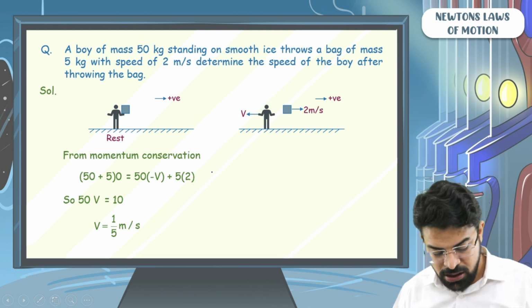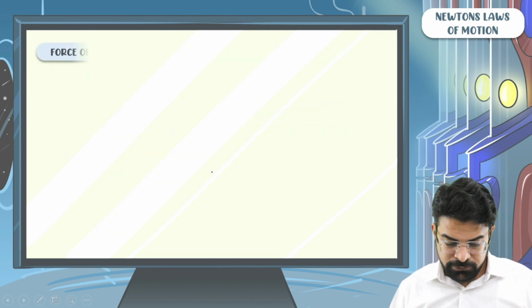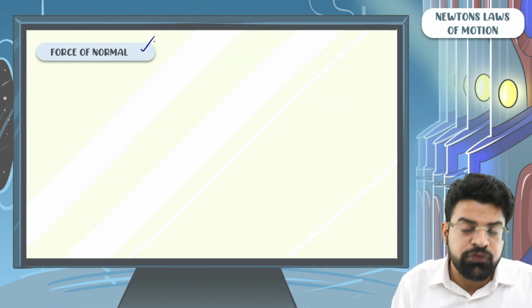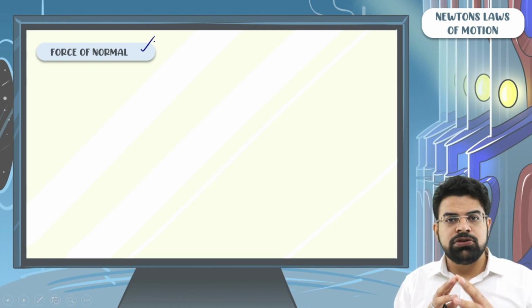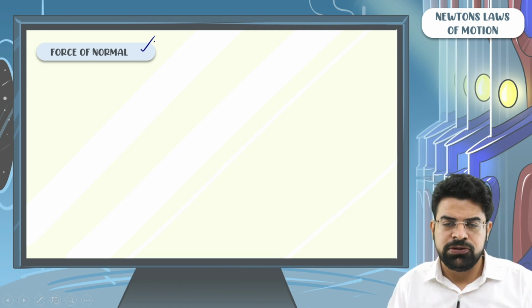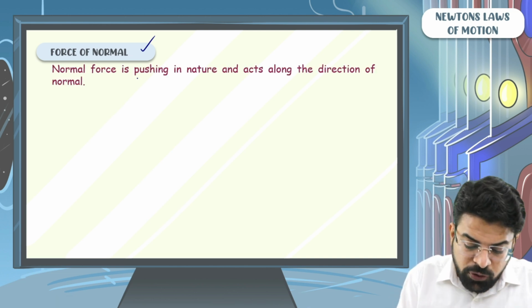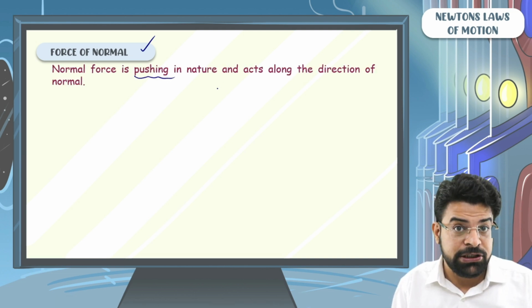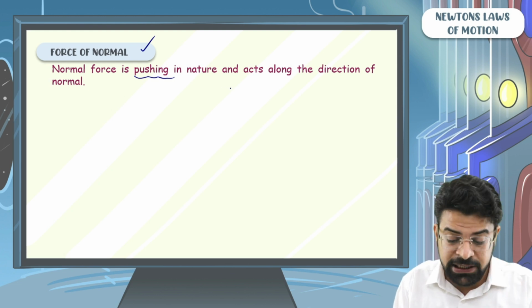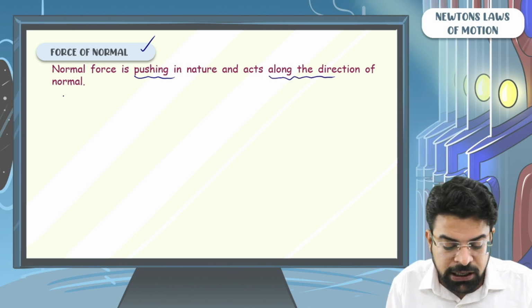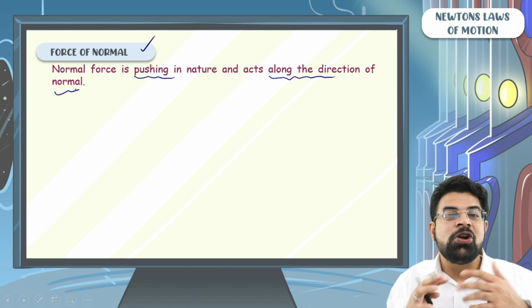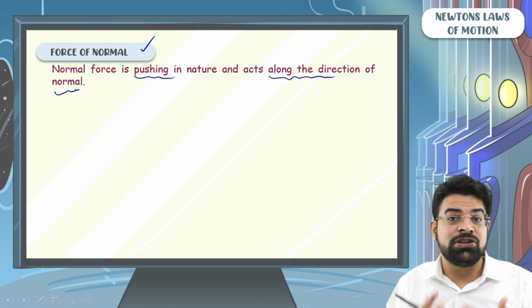Easy. Let's move on. The force of normal. You will see the force of normal in many questions. Just one simple definition to understand it. The force of normal is pushing in nature and acts along the direction of normal. That's why it's called normal force. It acts along the direction of normal.